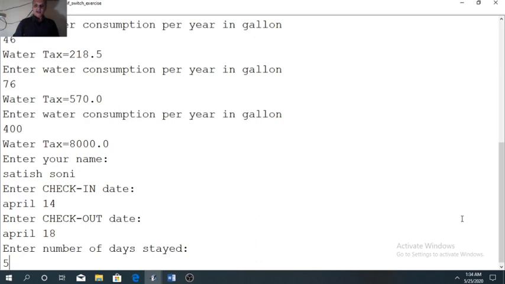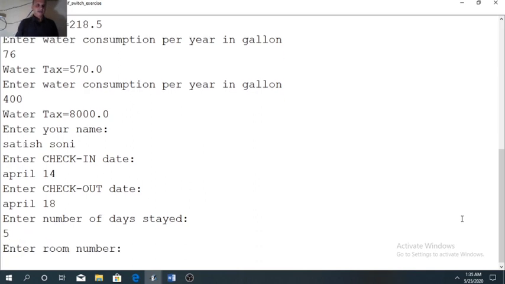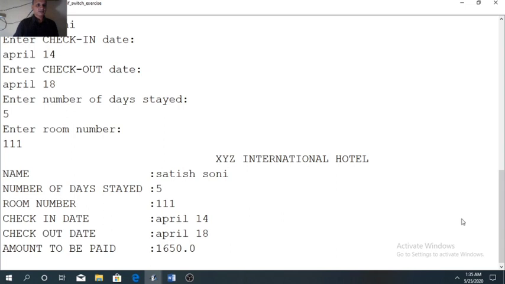So when you add 1050 and 600, 1650 should be the result. Enter any room number. Now you can see here 1650 is the result. The result is in the same format that was given in the question.